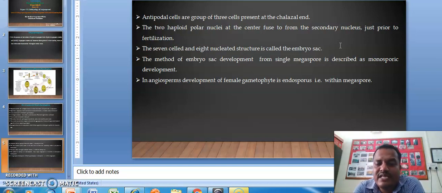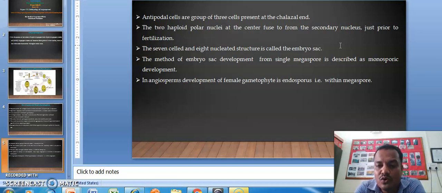The method of embryo sac development from a single megaspore is described as monosporic development. Here in the presentation, the embryo sac development we have seen is formed from a single megaspore. So that is why it is called monosporic.